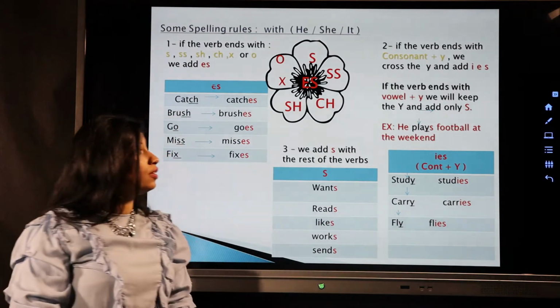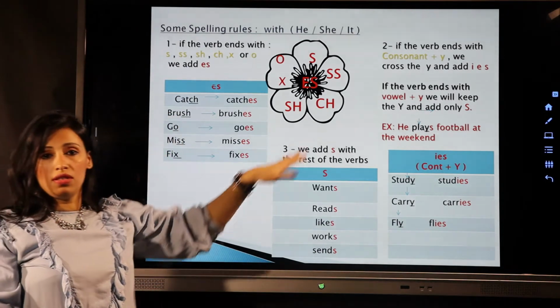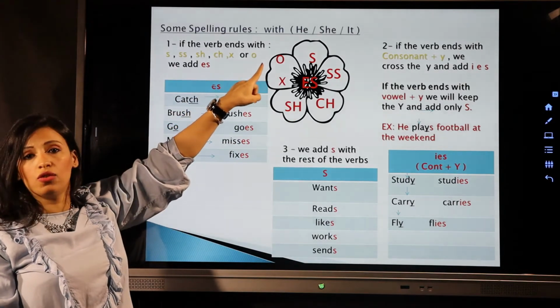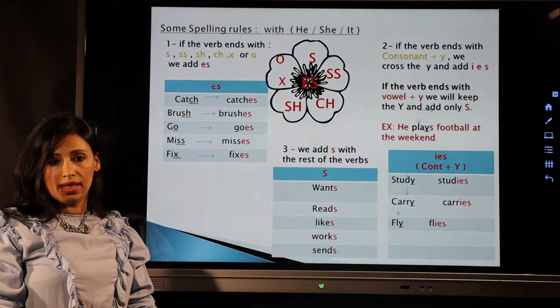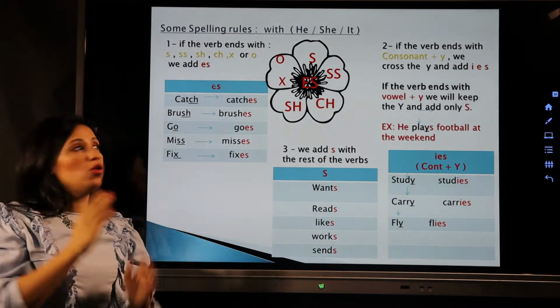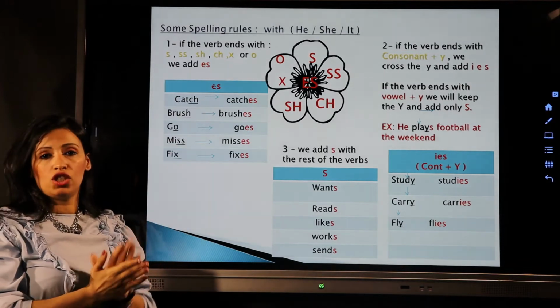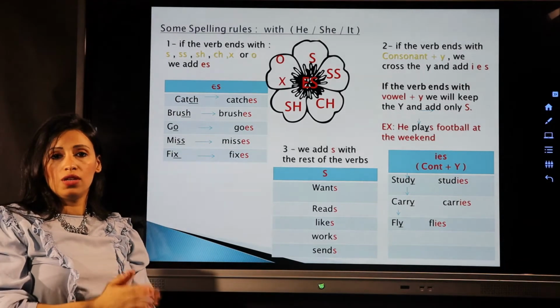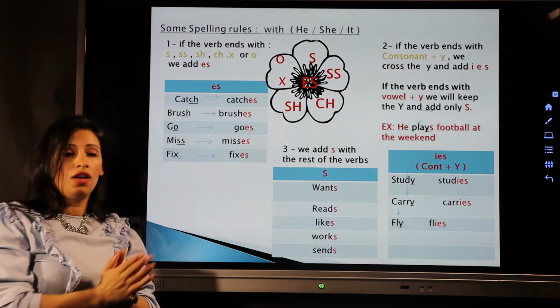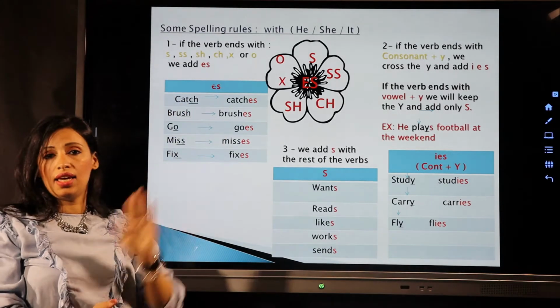Now, but pay attention. We do all this if I have he or she or it at the beginning of the sentence. If I'm talking about only one person, a singular, or if I'm saying he or she or it, after he or she or it, I'm gonna add something to the verb. I'm gonna add S or ES or IES.